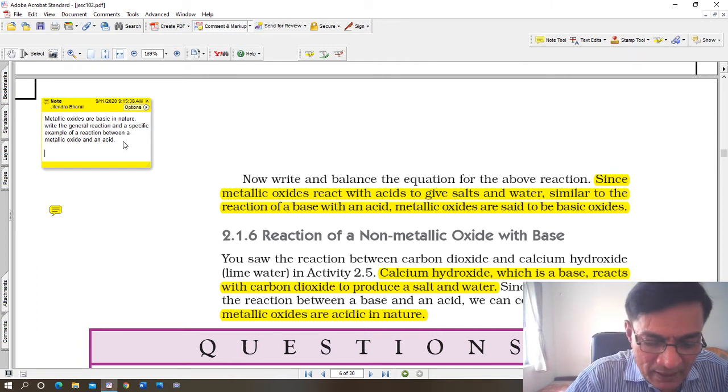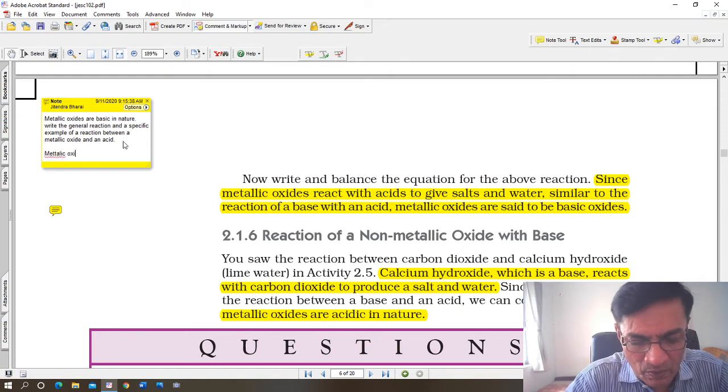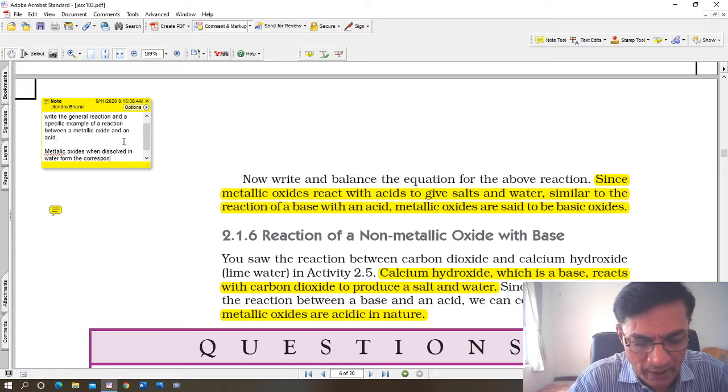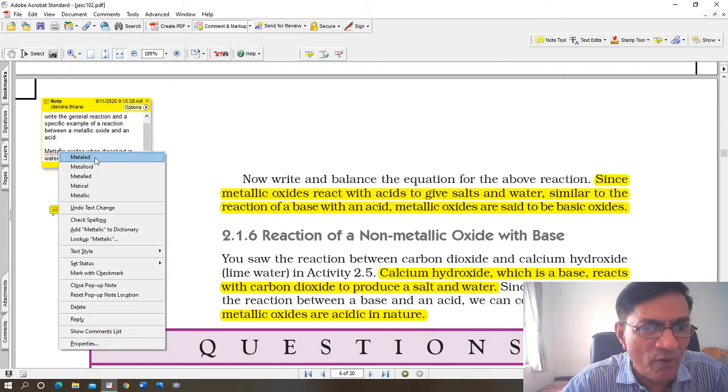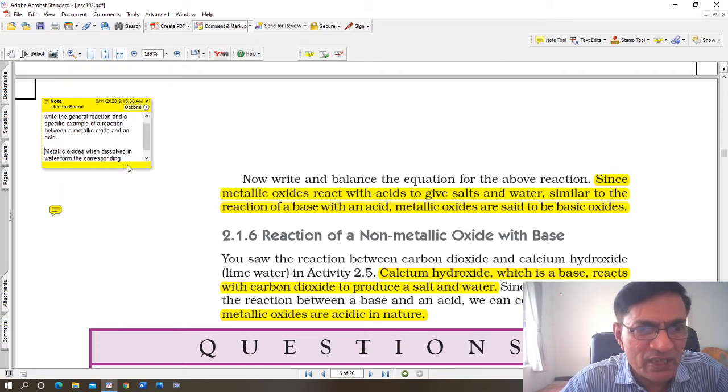Generally, metallic oxides when dissolved in water form the corresponding metal hydroxide.